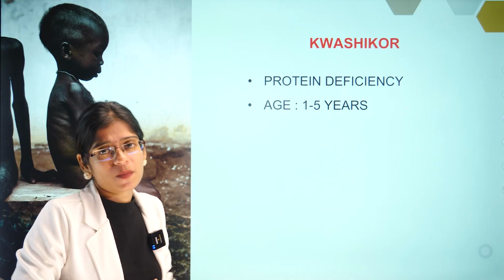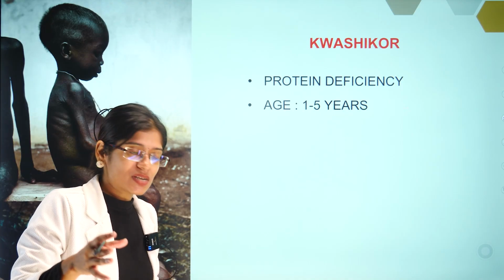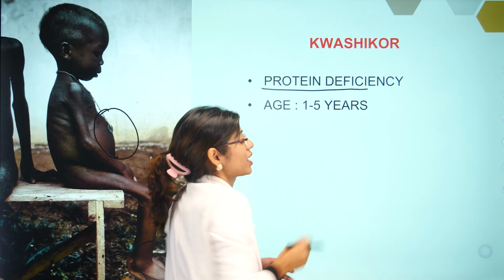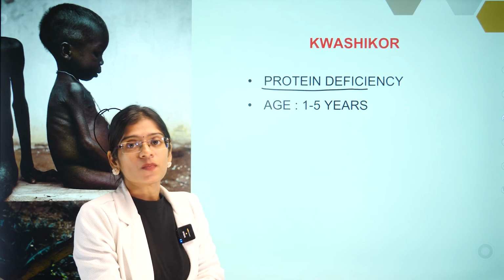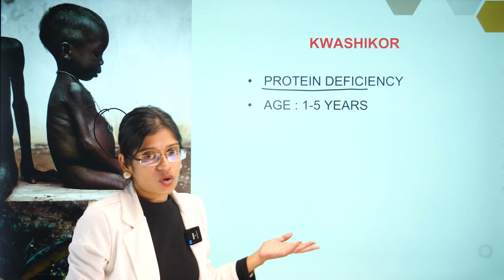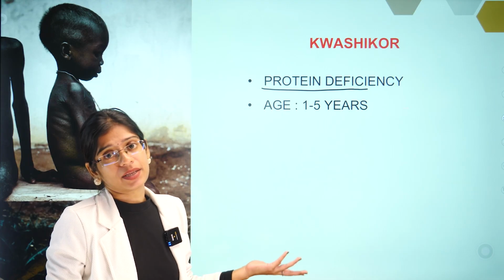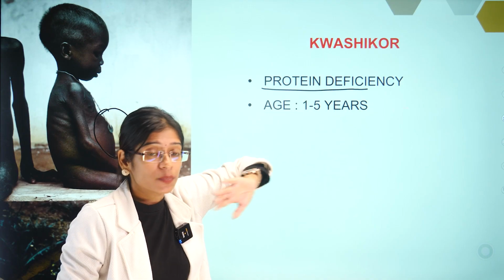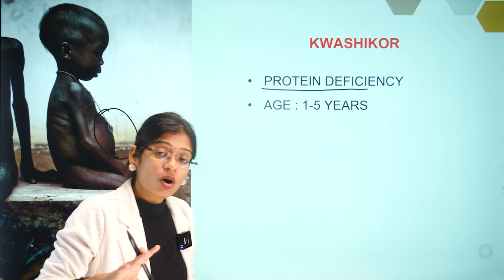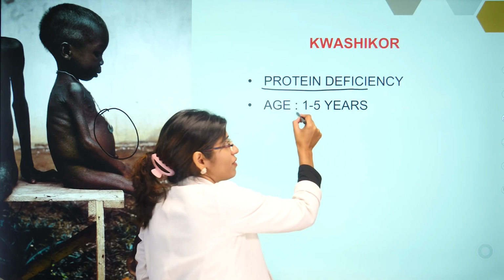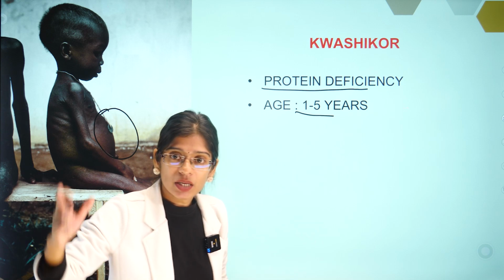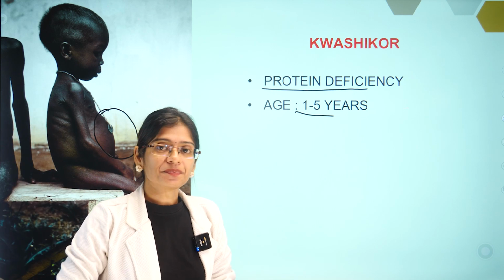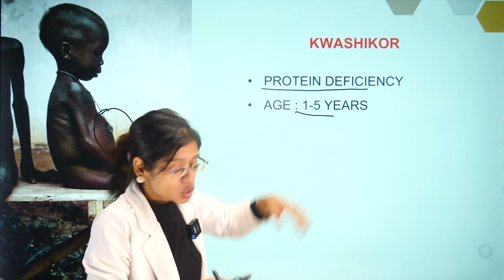Lethargy, tiredness. Protein deficiency in a child is called kwashiorkor. The child's calorie intake may be normal, nearly adequate, but protein deficiency can cause a condition called kwashiorkor. It is usually seen in children of age 1 to 5 years. We will study marasmus later, where the age is less than 1 year. So here the age is 1 to 5 years.